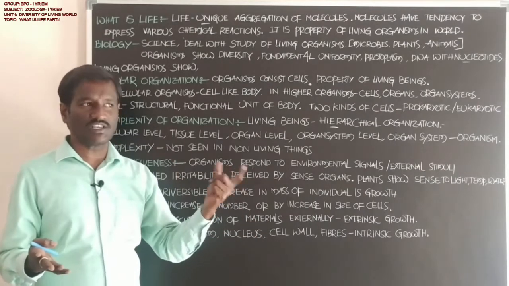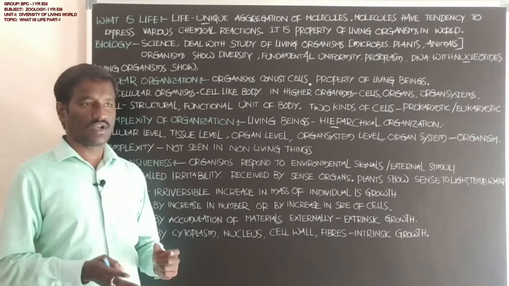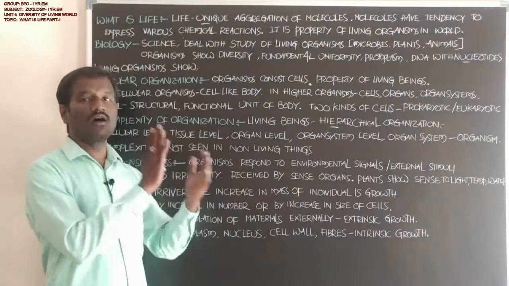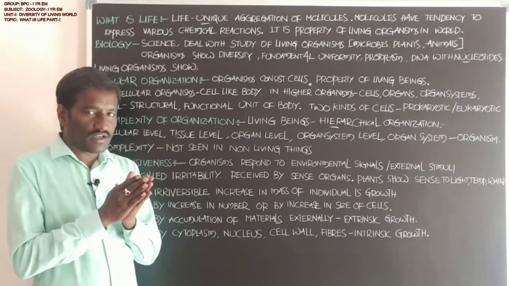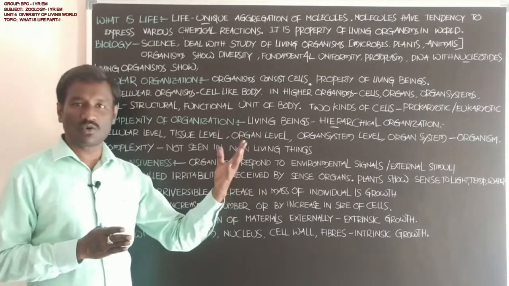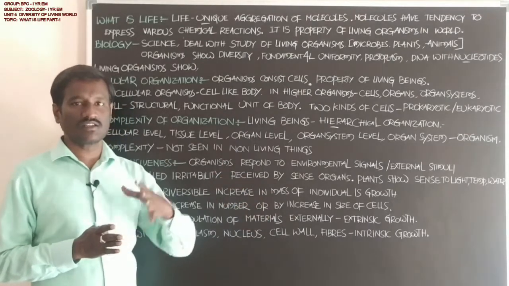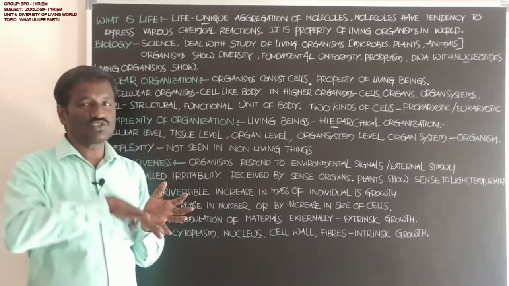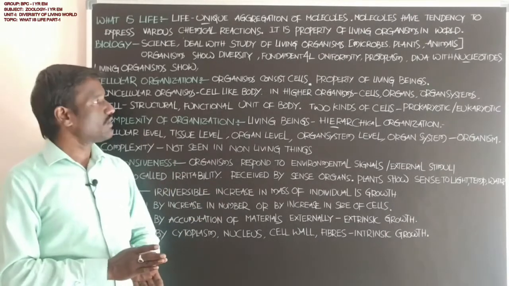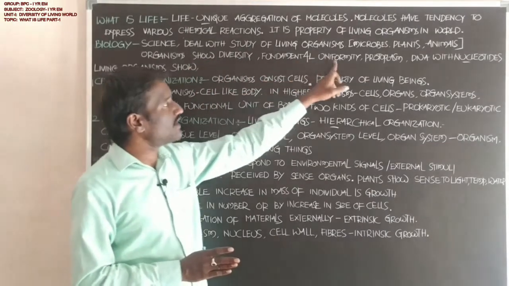There is a differentiation between a tiger and a lion, and between an elephant and a rat. These are the diversity, available in both internal structure and external structure. Diversity mostly occurs in animals.